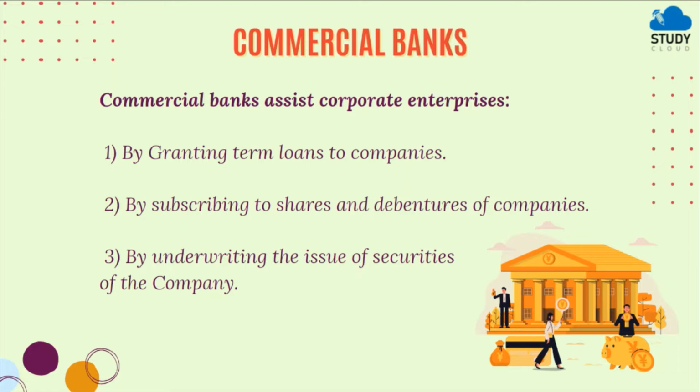So in simple terms, it means that commercial banks will take a certain type of guarantee for selling the securities of the companies. It means they will buy the securities if they are not sold in the market.